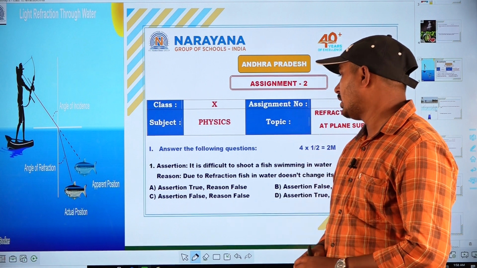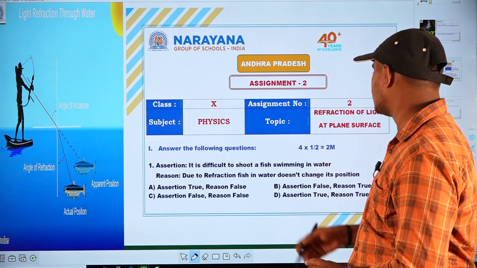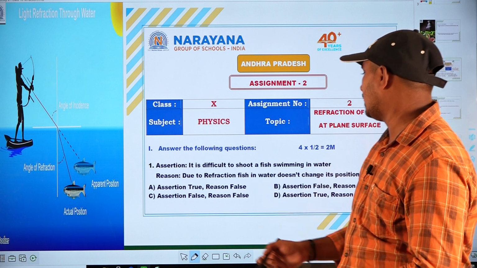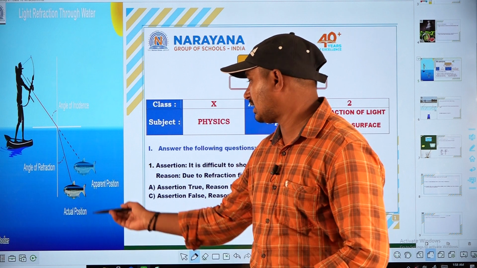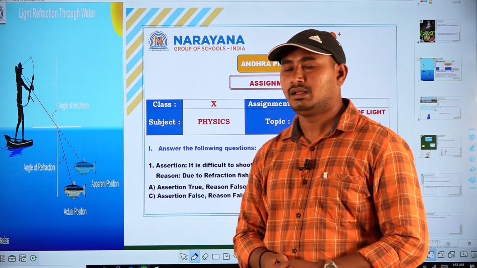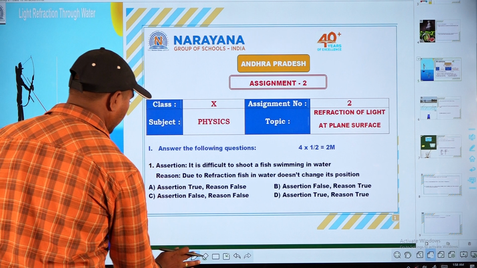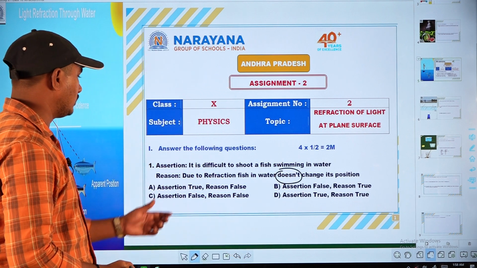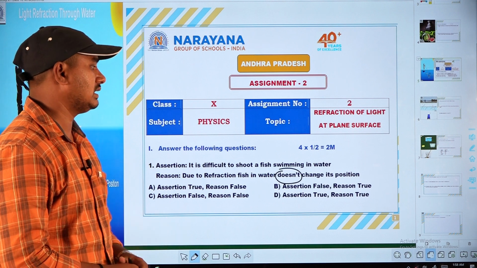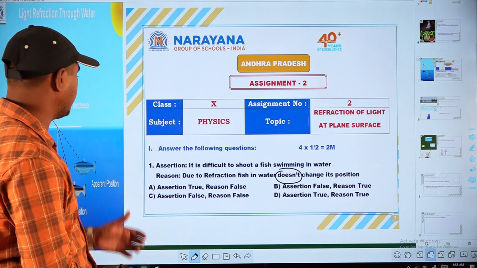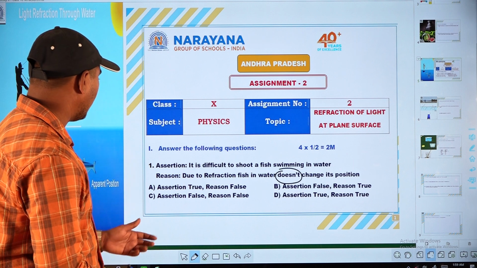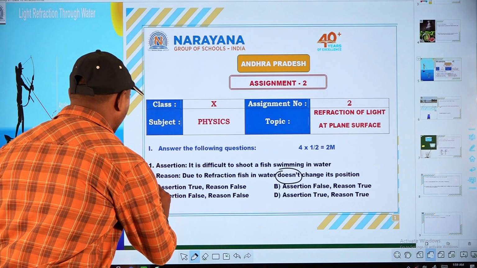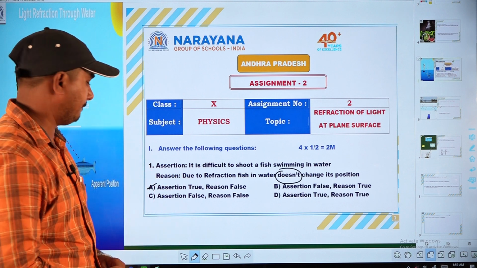See the reason here: due to refraction, the fish in water does not change its position. But actually, due to refraction, the fish in water does change its position. This is the actual position, this is the apparent position, but the reason given says it does not change. So this is a false statement. Due to refraction, the position of the fish changes. That's why the assertion is true but the reason is false. So the first question's answer is option A.